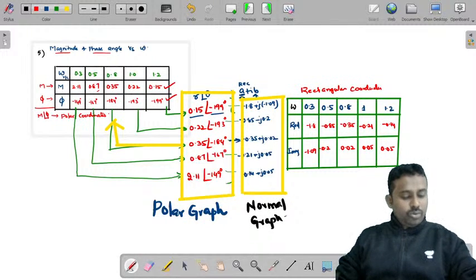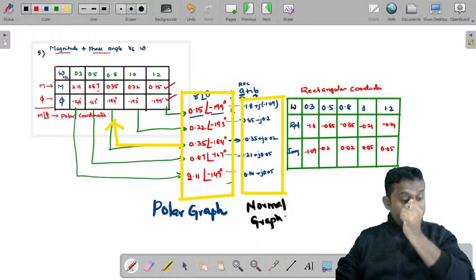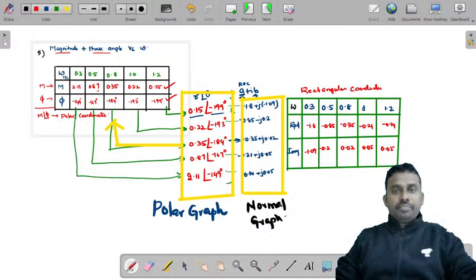Either of that you can do. It does not matter. Either you can go for polar graph or a normal graph sheet.